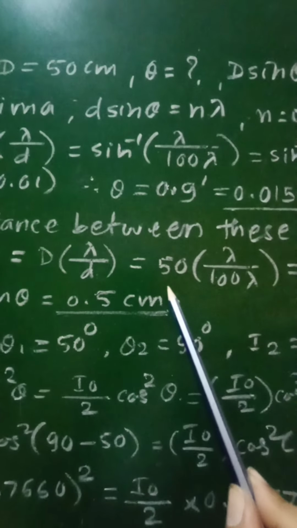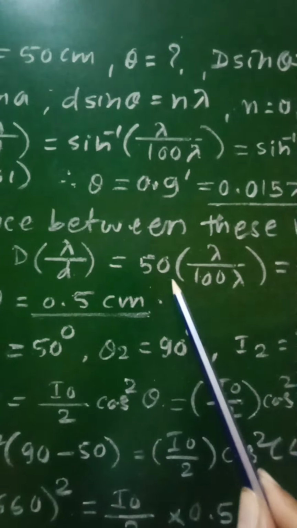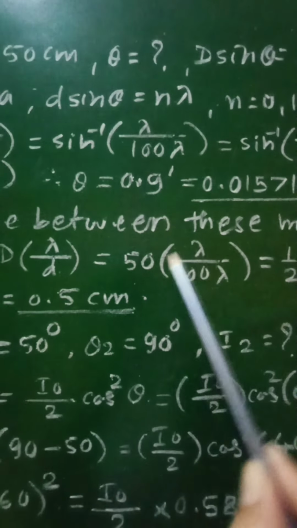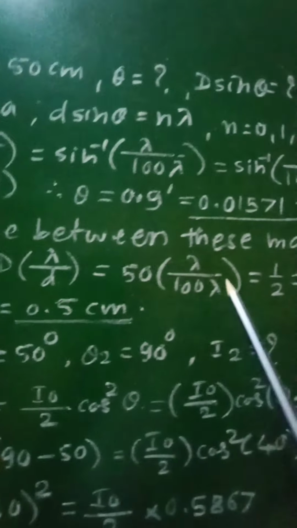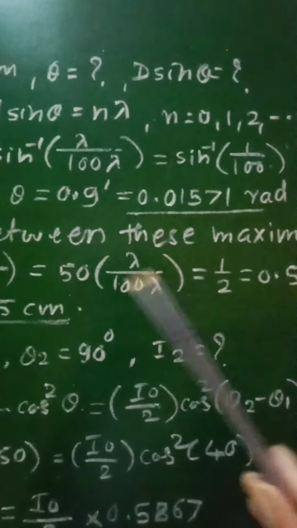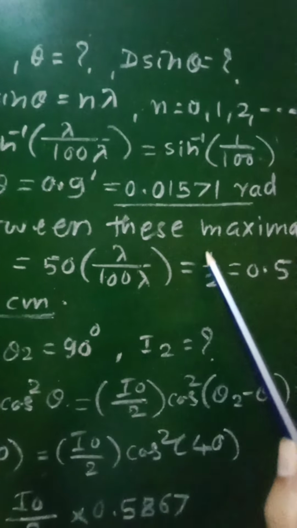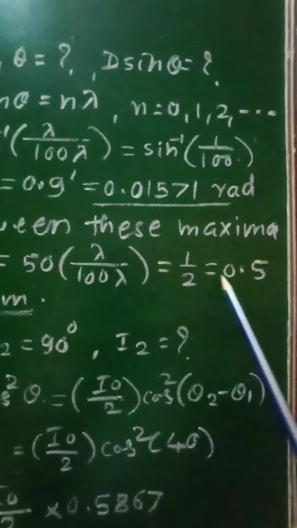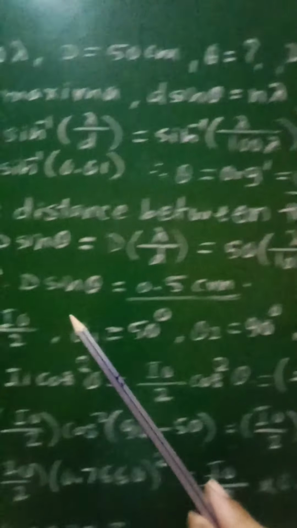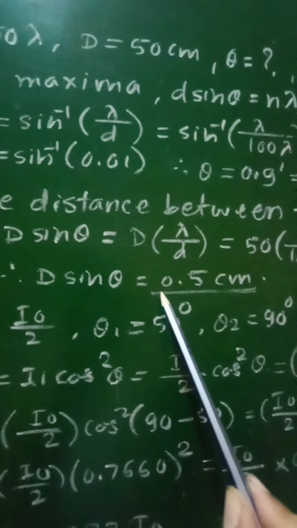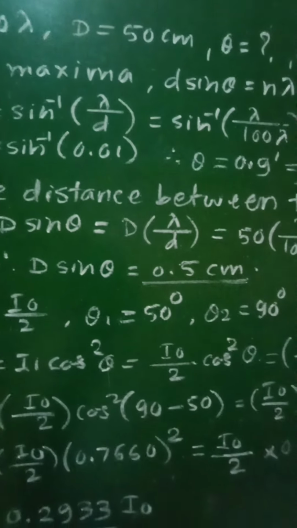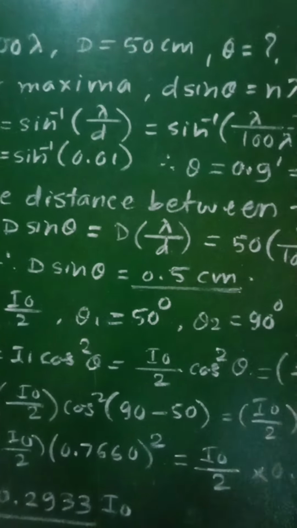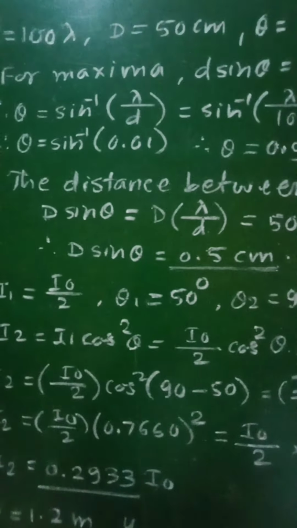which will be equal to, here 50 into lambda upon 100 lambda. 50 into lambda upon 100 lambda will get cancelled, and we will get 50 by 100, that is 1 by 2, which is equal to 0.5. And therefore we can say that d sine theta is equal to 0.5 centimeter.